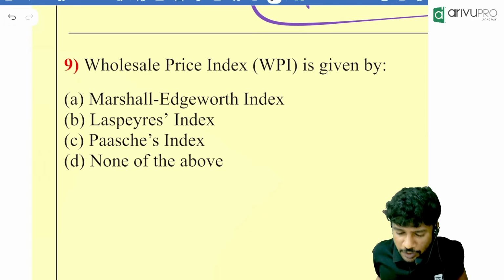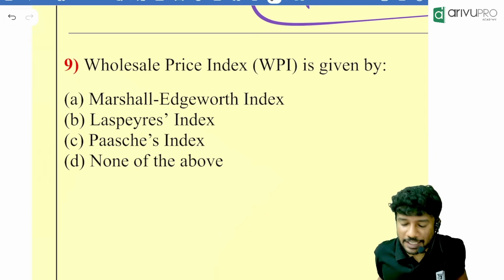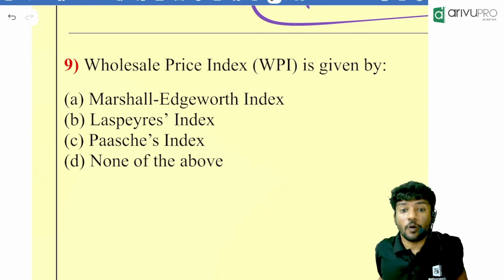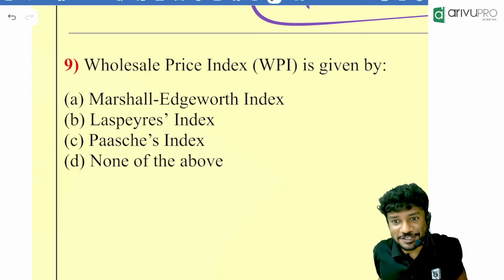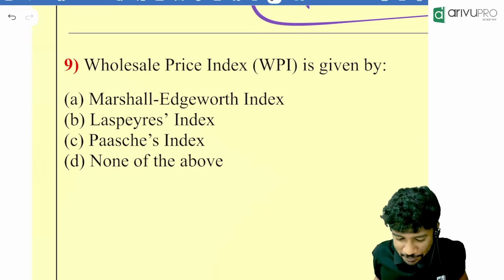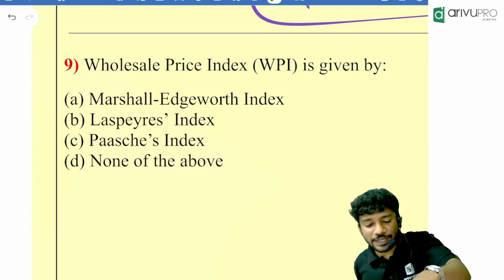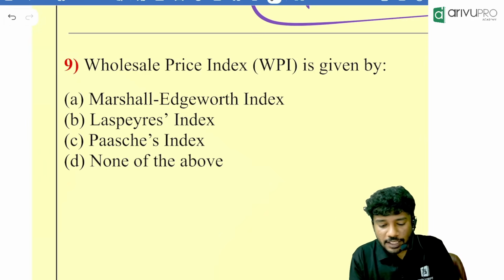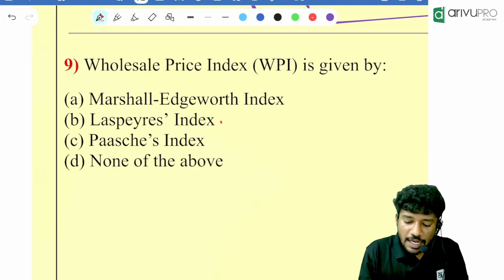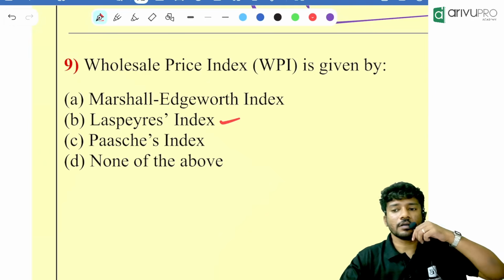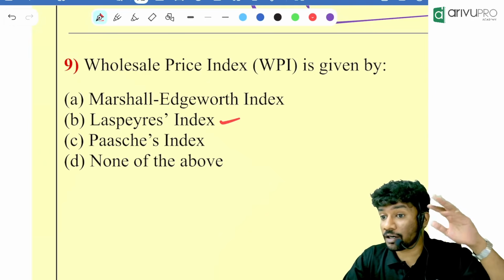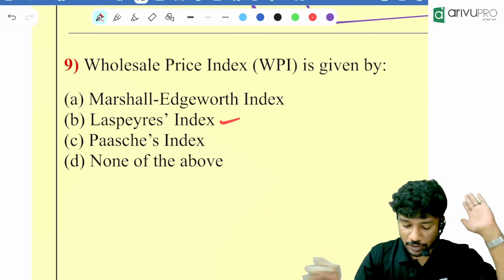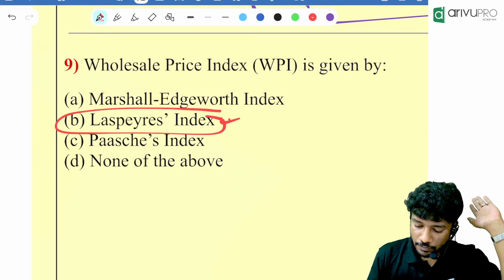So what can be your answer? It is always given by Laspeyres index number, or however you call it, completely up to you. So the answer is what? Option B. Make a note of it. Wholesale price index is based on Laspeyres index number. What is the reason? It is based on base year quantity. Okay. Yes.